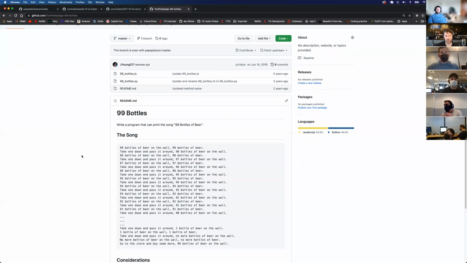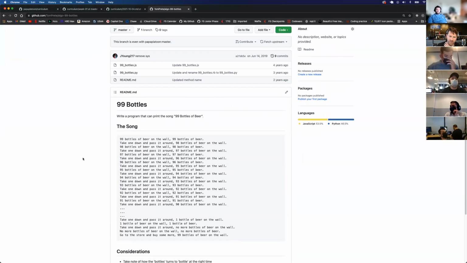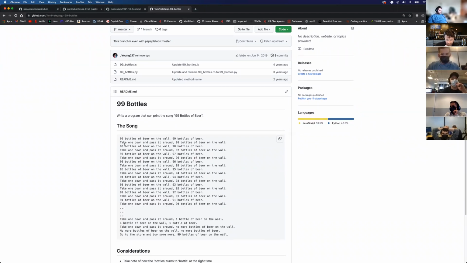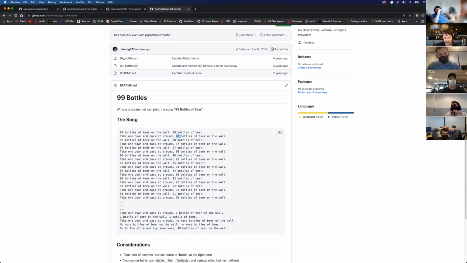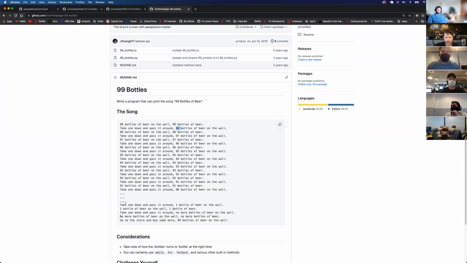So the premise of this program or this function is just to write a program of the 99 bottles of beer song, which goes something like 99 bottles of beer on the wall, 99 bottles of beer, take one down, pass it around, 98 bottles of beer on the wall. And it repeats that entire process all the way down until we get to one, where we take one down, pass it down, one bottle of beer on the wall.